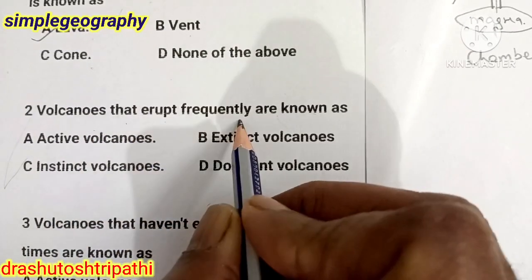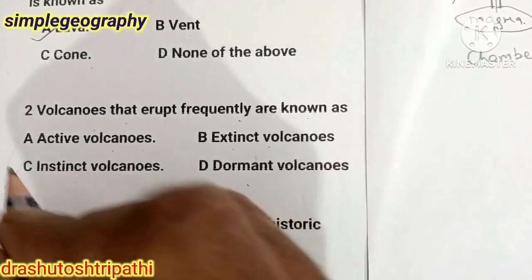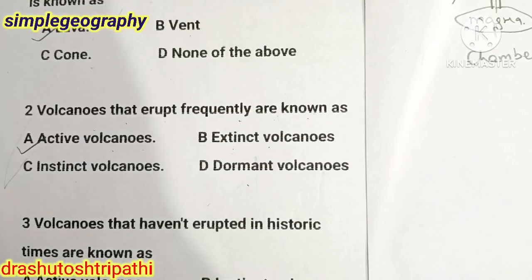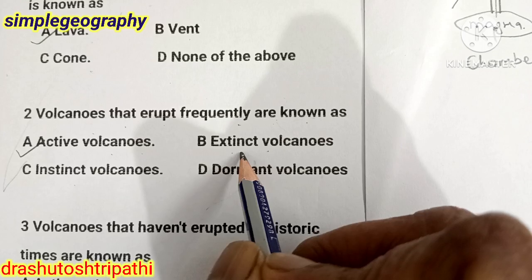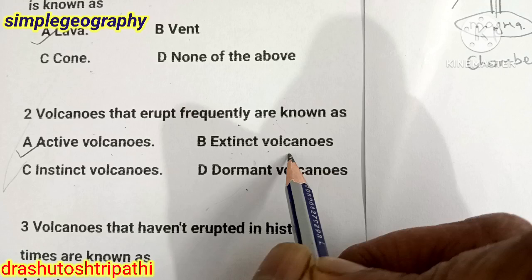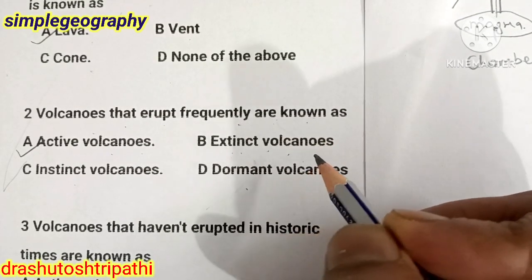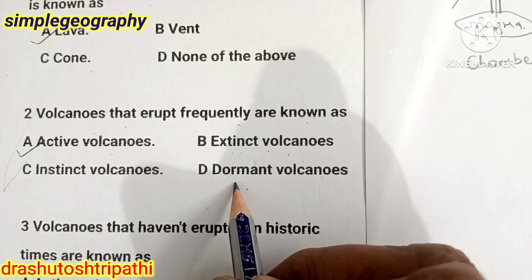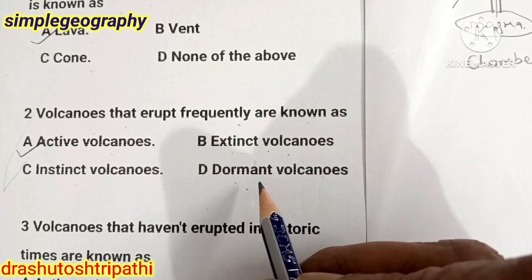Volcanoes that erupt frequently are known as active volcano, extinct volcano, dormant volcano. The answer is active volcano. Extinct volcano means those volcanoes that have not erupted in historical times and also show no indication of erupting in future. The example is Mount Kenya of Africa. Dormant means those volcanoes which become quiet after eruption but show signs of possible eruption in future, like Kilimanjaro of Tanzania, Vesuvius of Italy.